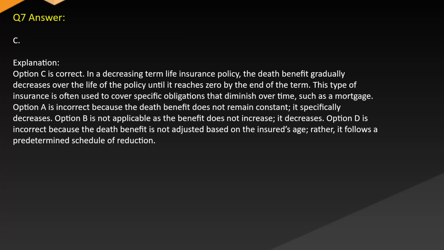Answer C. Explanation. Option C is correct. In a decreasing term life insurance policy, the death benefit gradually decreases over the life of the policy until it reaches zero by the end of the term. This type of insurance is often used to cover specific obligations that diminish over time, such as a mortgage. Option A is incorrect because the death benefit does not remain constant and it specifically decreases. Option B is not applicable as the benefit does not increase, it decreases. Option D is incorrect because the death benefit is not adjusted based on the insured's age, rather it follows a predetermined schedule of reduction.